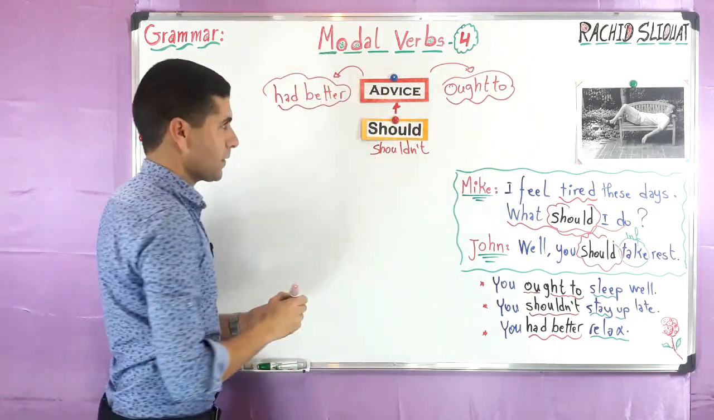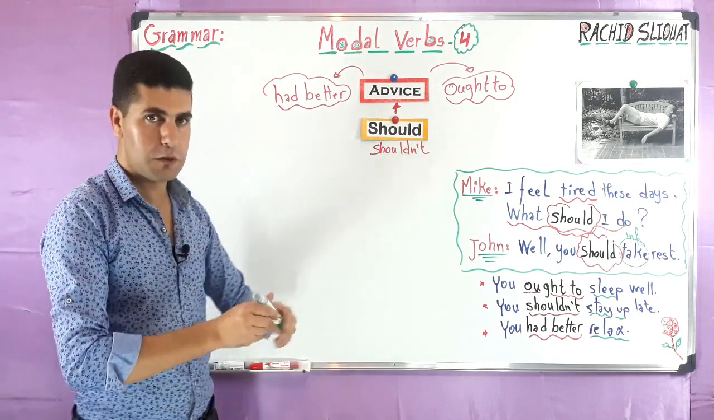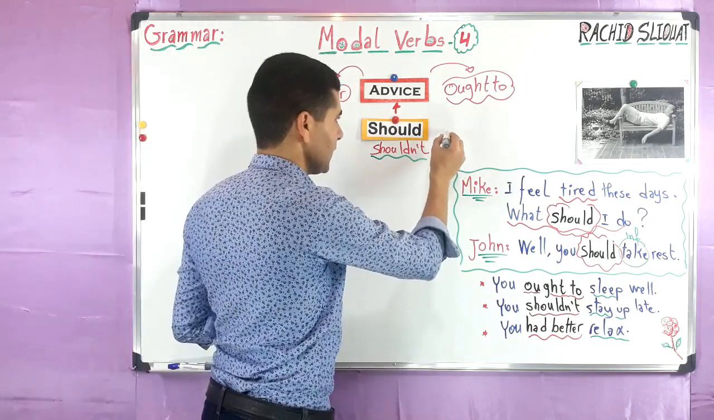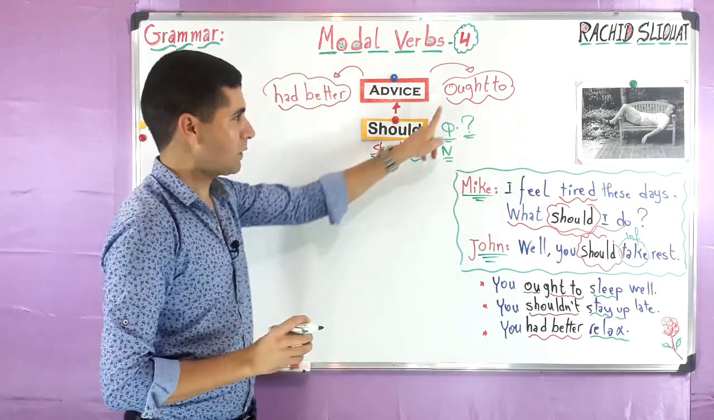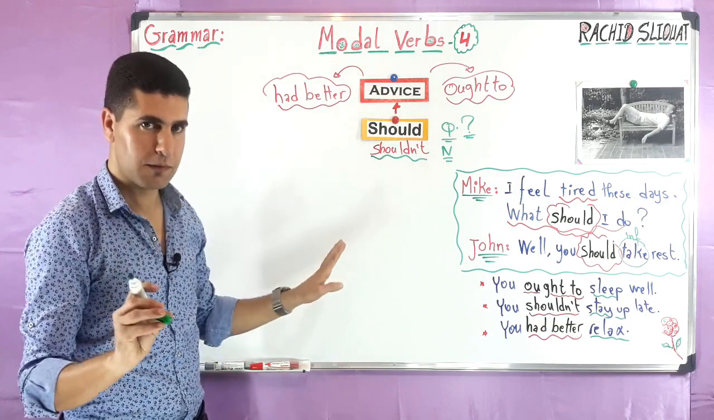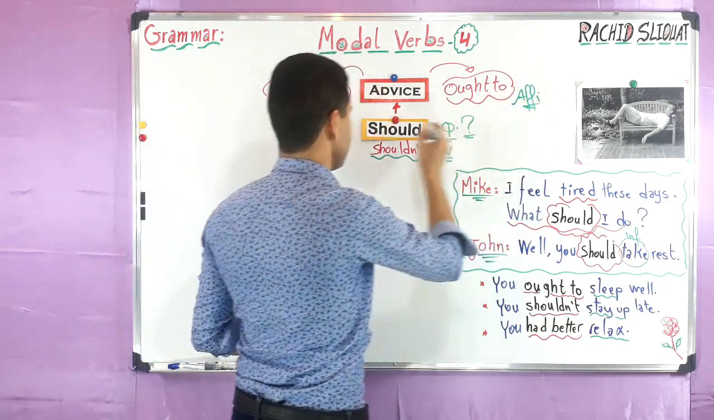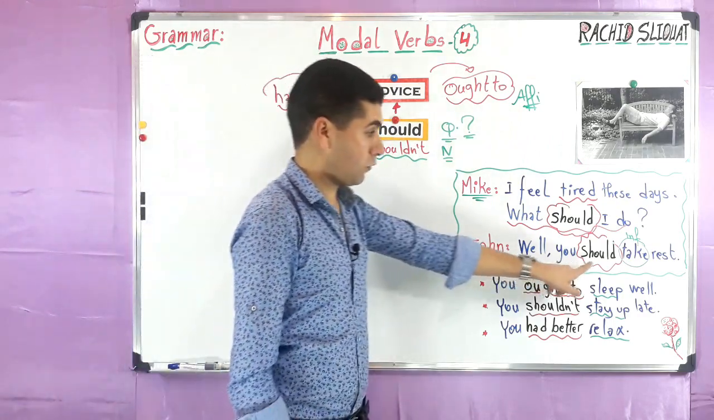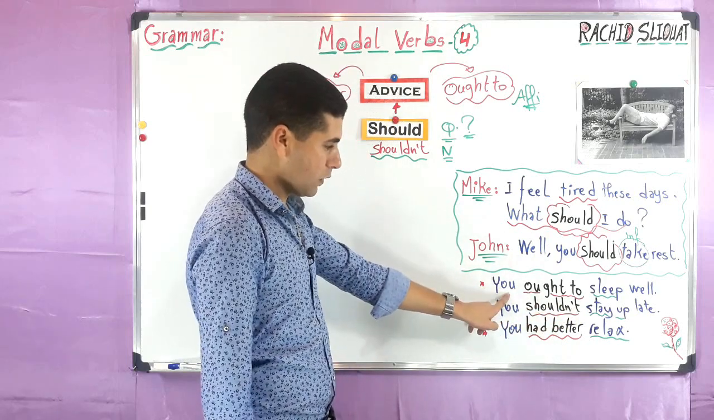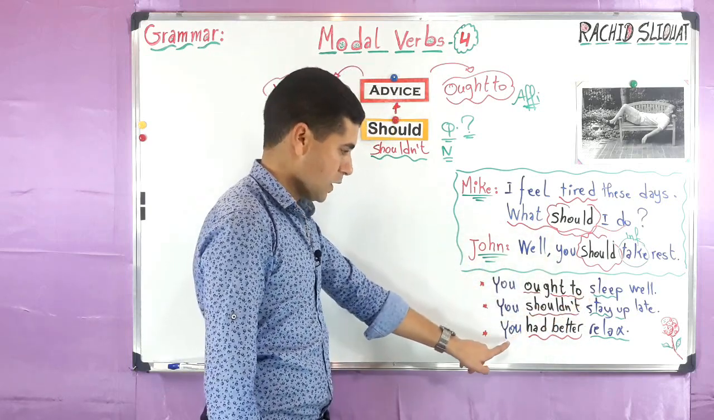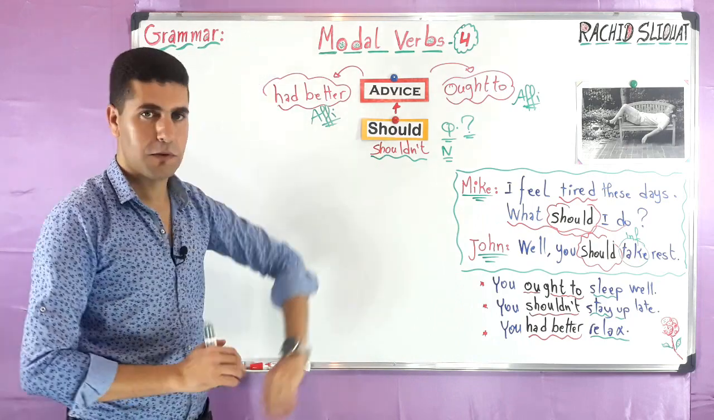Modal verbs of advice: ought to, had better, or should. Should, as you can see, we can use in negative and in question. But ought to and had better are used most of the time with affirmative sentences. So here we can say you should take rest or you shouldn't stay up late. As you can see, you ought to sleep and you had better relax. Affirmative, okay? All right, so these are the modal verbs for advice.